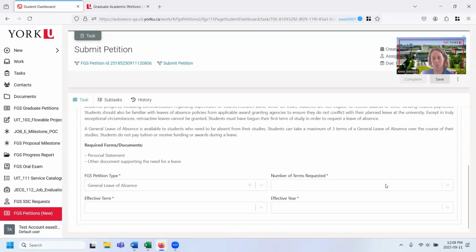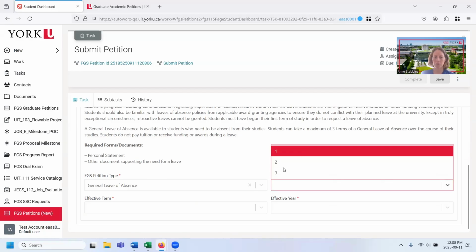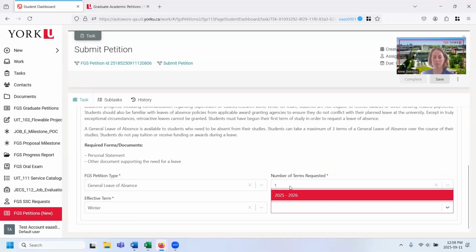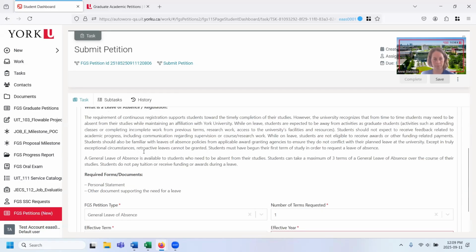So the number of terms being requested, I'm going to grab one term. And effective term. I mentioned I wanted to petition for something that is going to be effective for the winter term. And the effective year knows that the academic year is 2025 because it's fall of 2025 right now. And then it goes into winter 2026 and summer 2026, and those are part of this academic year 2025, 2026.